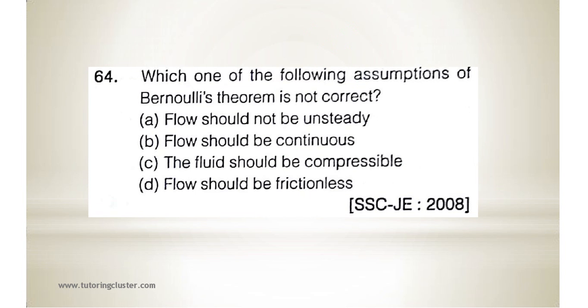Next, 64. Which of the following assumption of Bernoulli's theorem is not correct? It is asked is not correct. So the flow should not be unsteady, that means flow should be steady. Yes, it is correct. Flow should be continuous, it is also correct. The flow should be compressible, no, it should be incompressible, and flow should be frictionless. So the correct answer will be C.